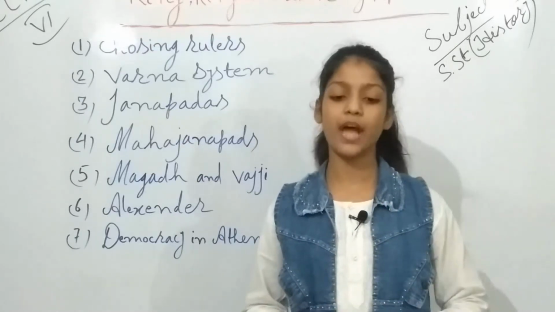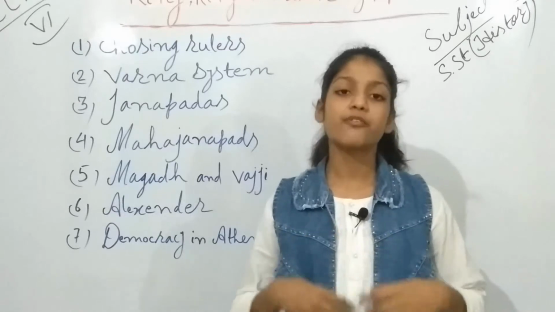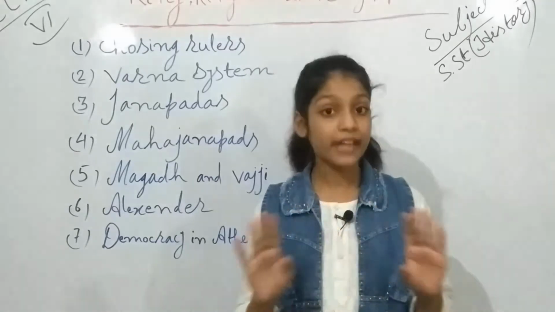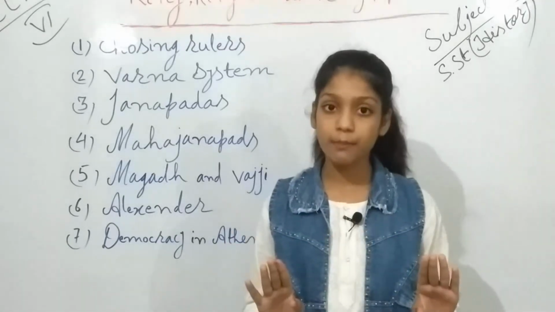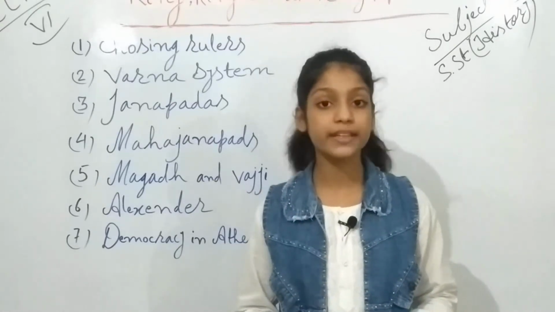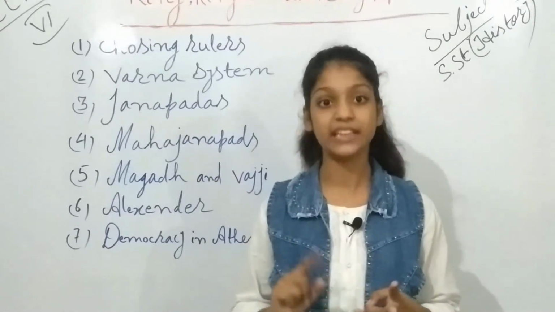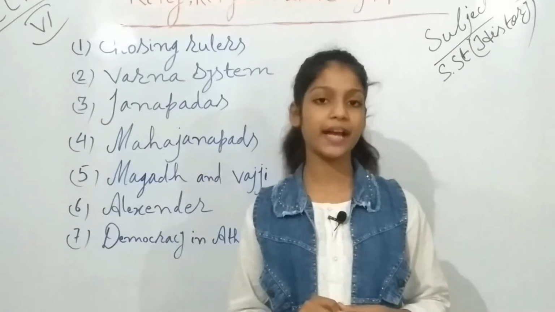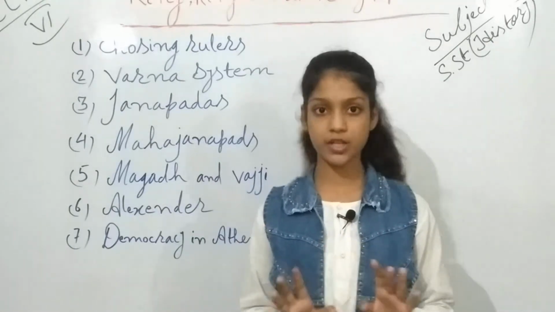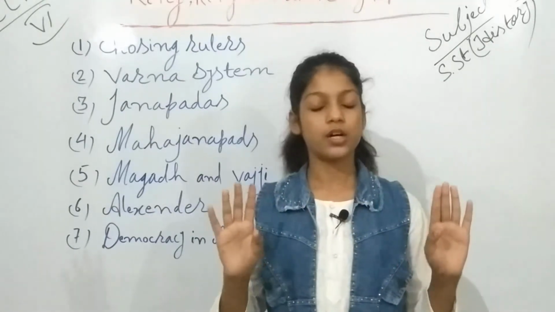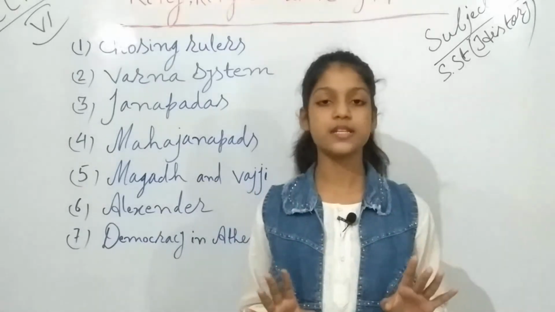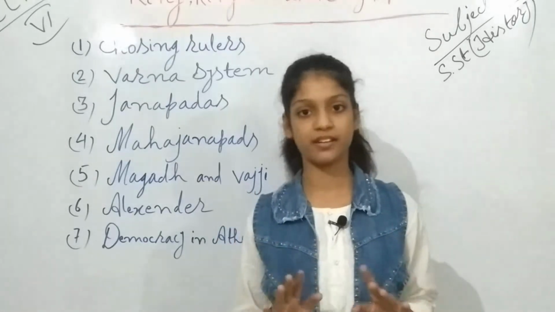But there were a few people who were not allowed. They could not come in the ritual. And who were they? They were the Shudras and the women. So I suppose that you understood how the kings or rajas or rulers were chosen 3000 years back.